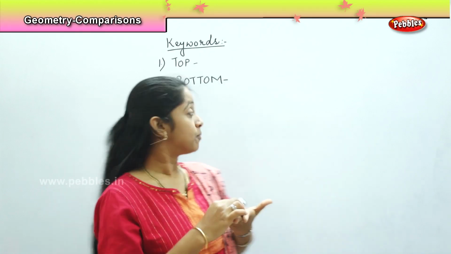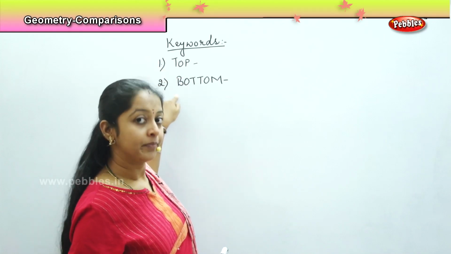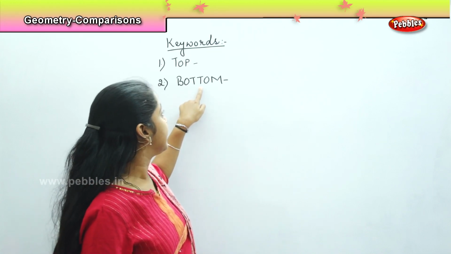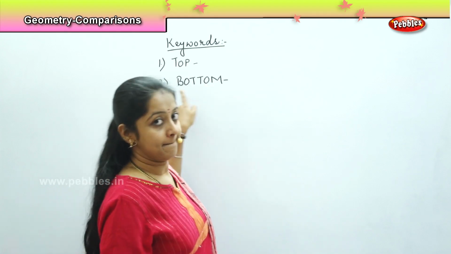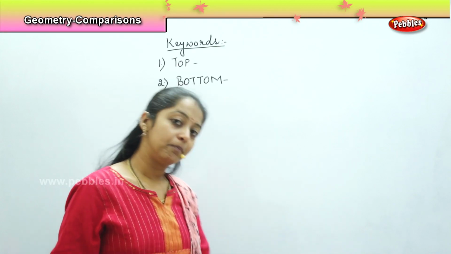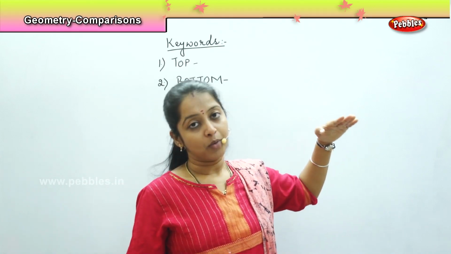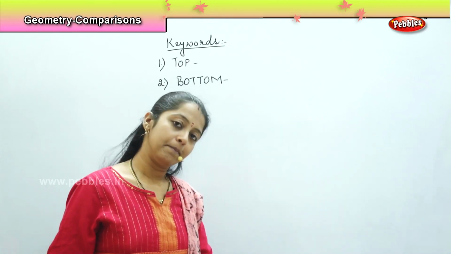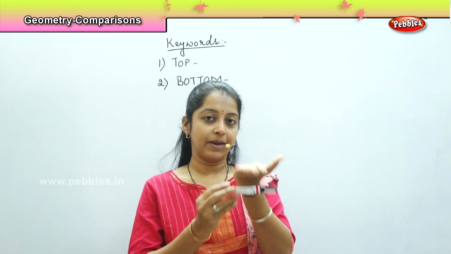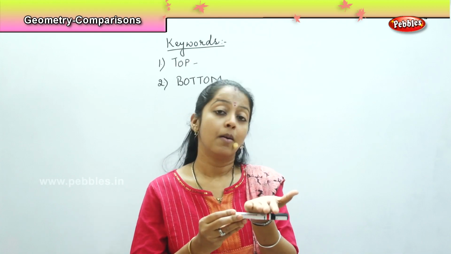What is the opposite of top? The opposite of top is bottom. How do you spell bottom? B-O-T-T-O-M. Bottom. Bottom means something which is kept below. Top means something kept above, and bottom is something kept below. Now, can you see the marker? I have kept the marker under my hand. It is kept below. It is in the bottom.